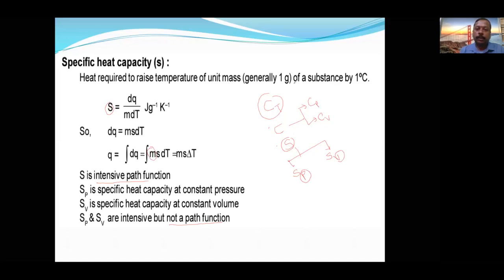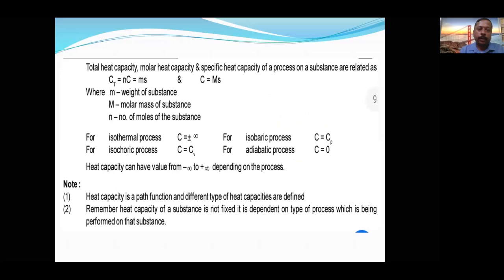Now let us see the next topic. Heat capacities, I think it is clear because it is almost everywhere required. Okay, now let us see some additional topics related to our heat capacities. Okay, total heat capacity, molar heat capacity, and specific heat capacity. Most of the time you will be given one value and you have to find out another value. So that time interrelation, interconversion is very must. Okay, interconversion is very must in that condition.